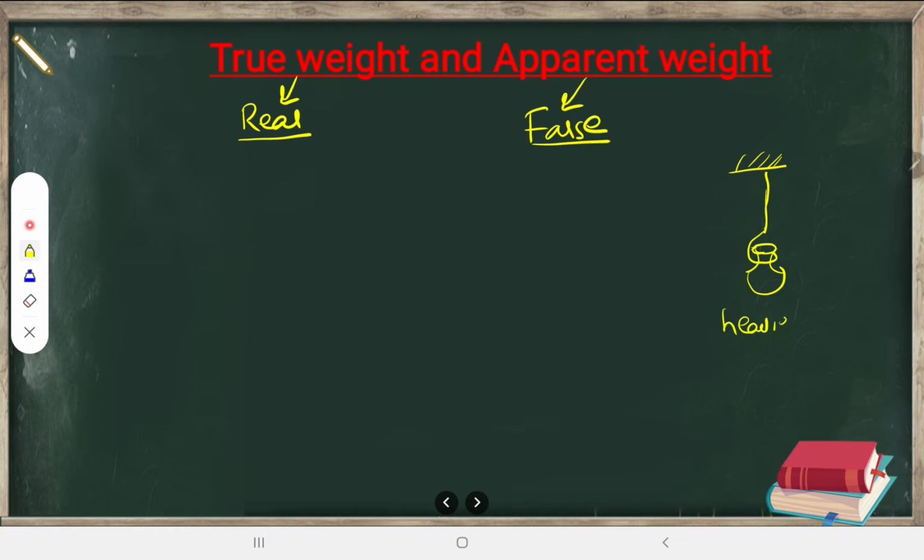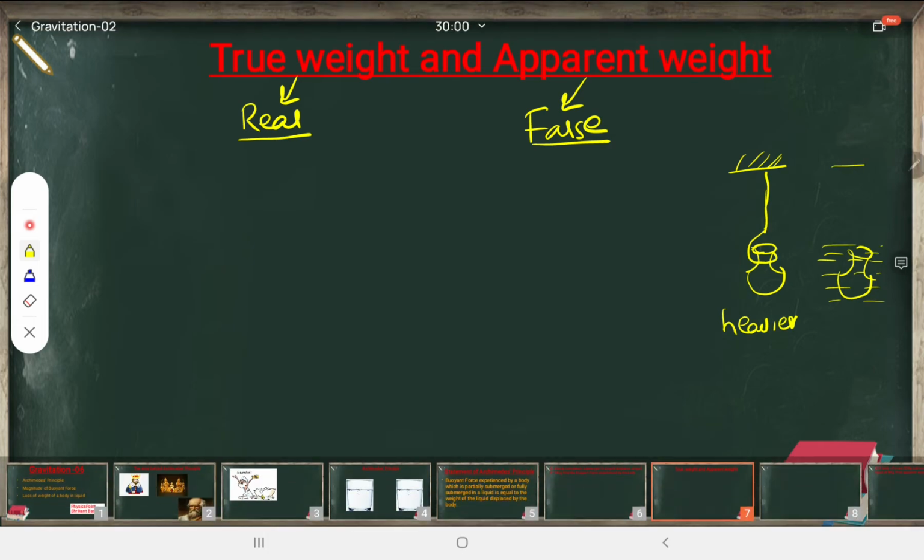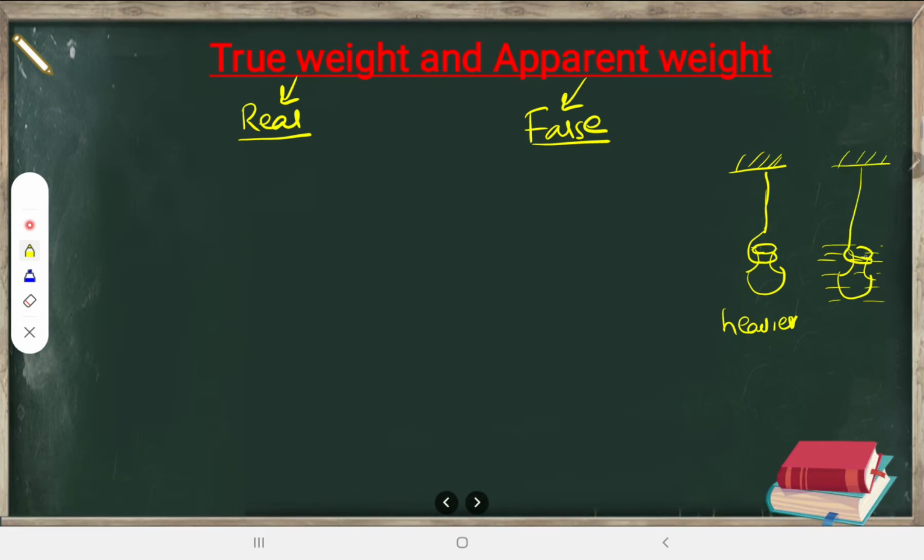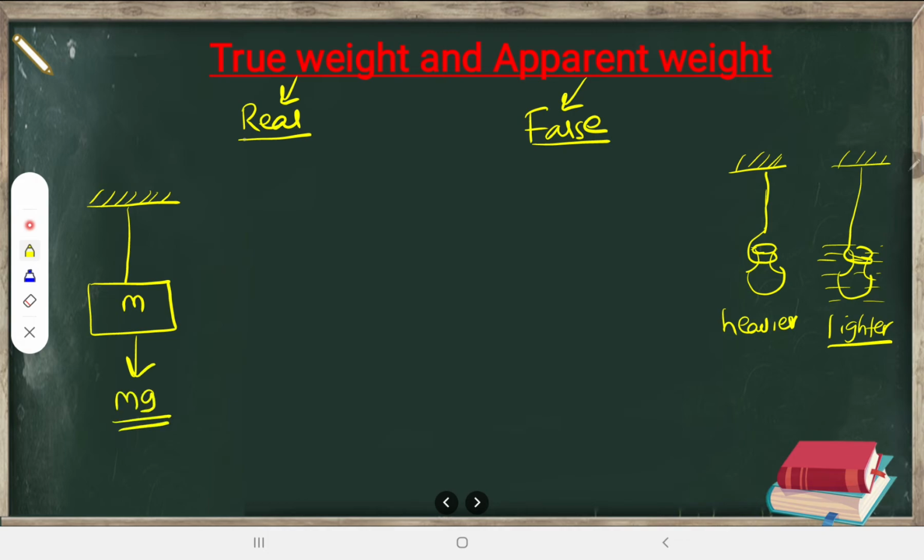If the same pot is inside the water, now if you hold it with a rope, it feels lighter. What is the reason for that? That is due to this loss of weight. So what is this concept of loss of weight? I will study it now. Consider a body here, with a support, and you are hanging a body here. Let us consider this mass to be m. What will be the weight of this body? The weight of this body is mg. That is the true weight, that is the real weight.